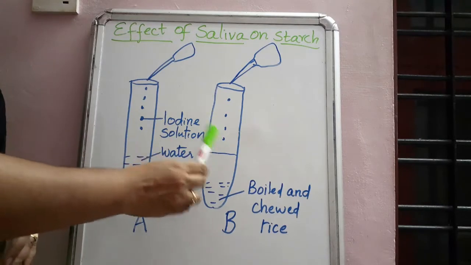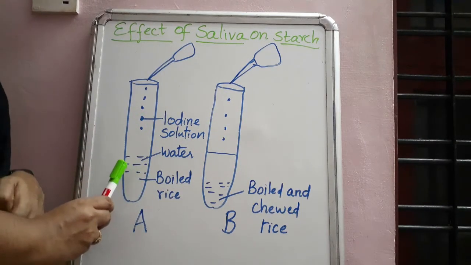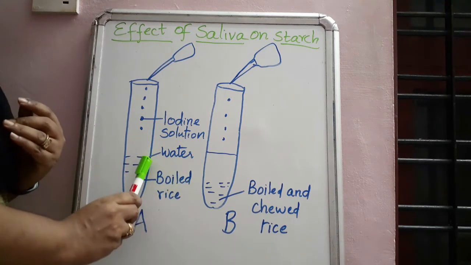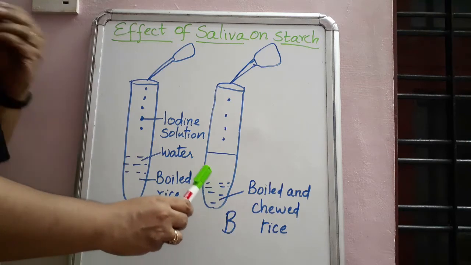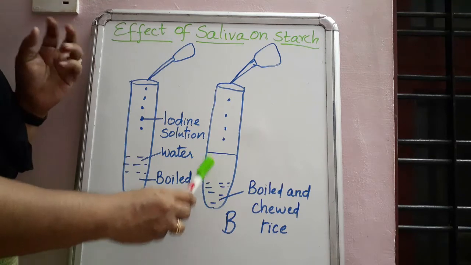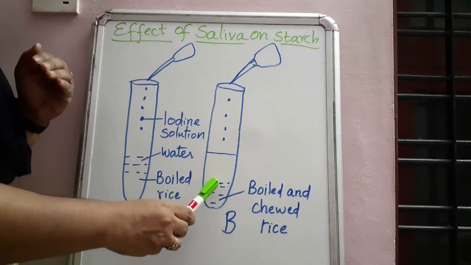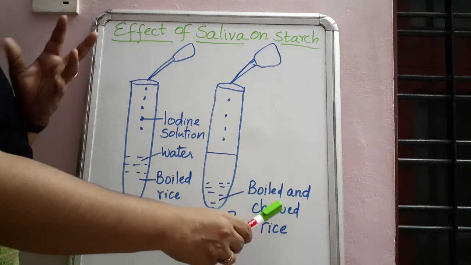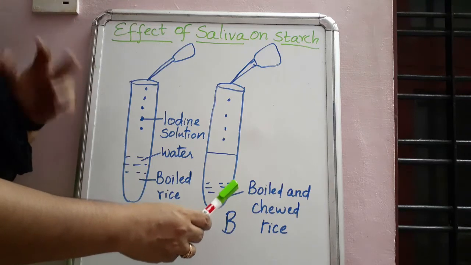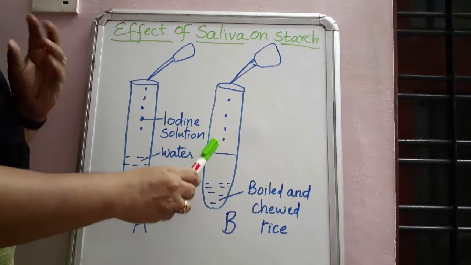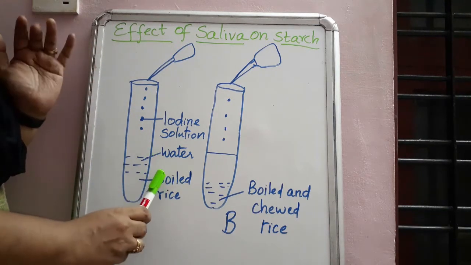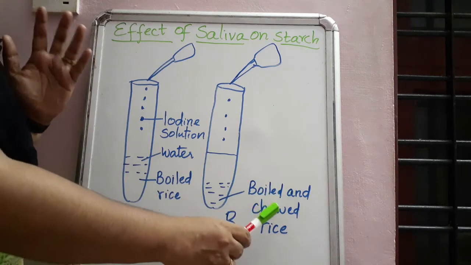For that we are taking two test tubes. In one test tube we are taking normal boiled rice and water. In another test tube we are taking a little rice and chewing it inside the mouth, and then putting it in the test tube. Chewed means we just chew the rice, it mixes with the saliva, and we take it in a test tube. Okay, this is without chewing, a simple boiled rice and water. This is boiled, chewed rice and water.